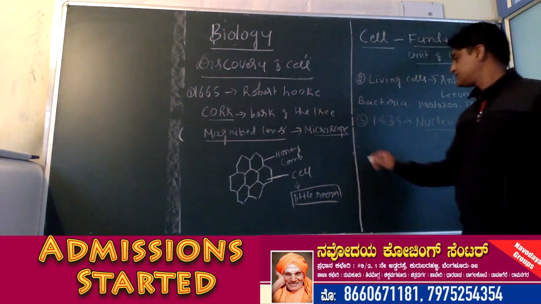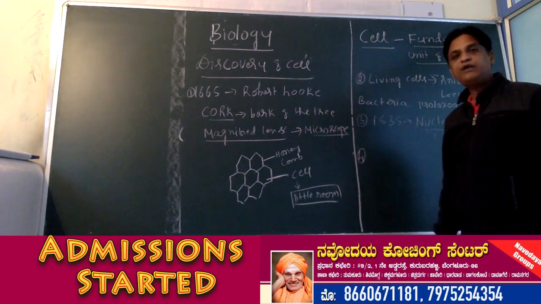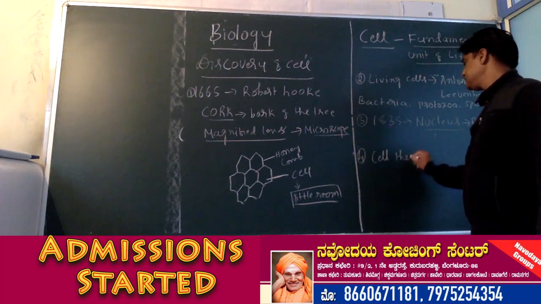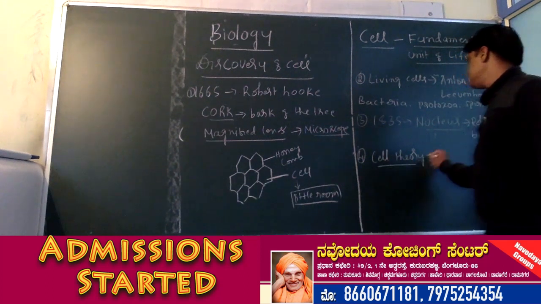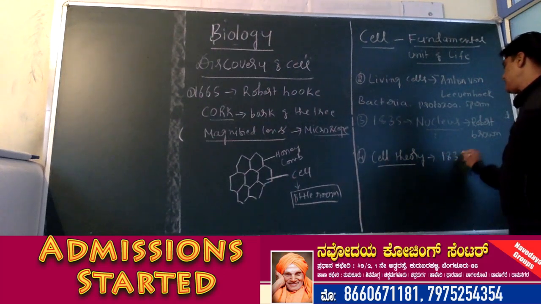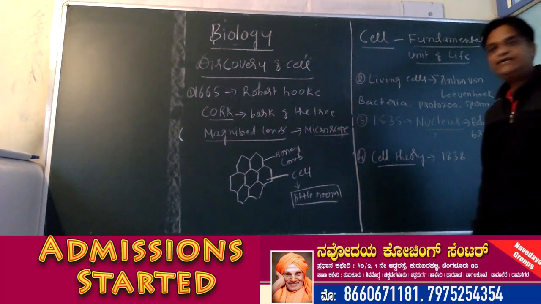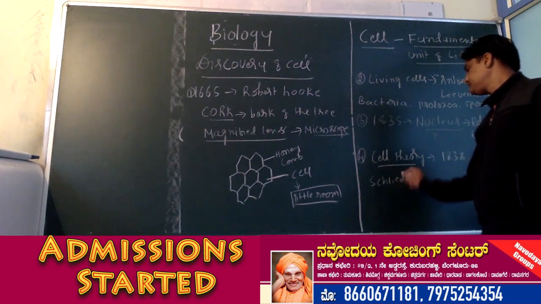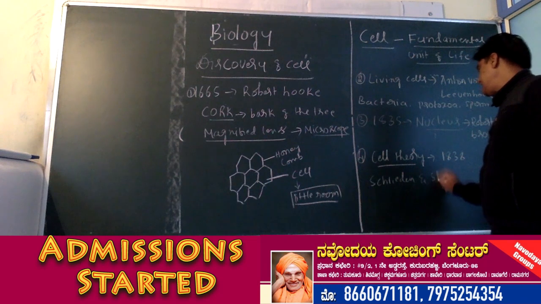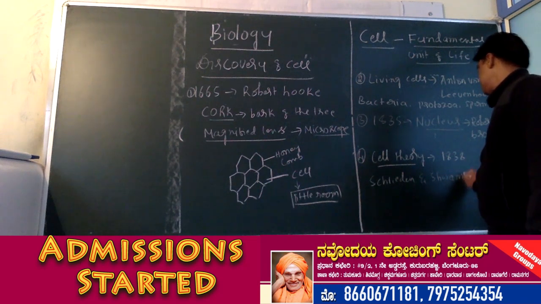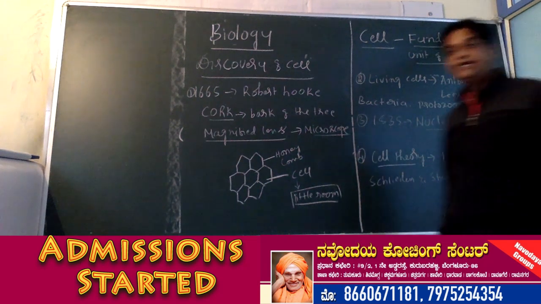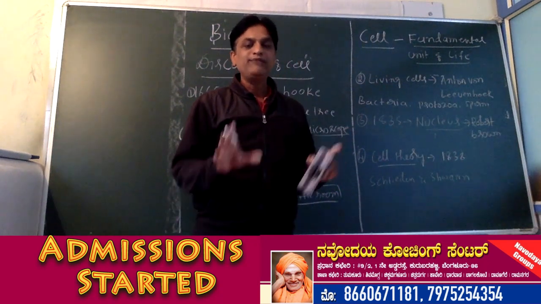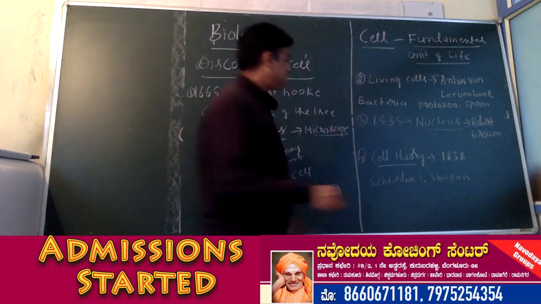And after this, one important theory was proposed which is known as cell theory. So cell theory was proposed in the year 1838 by two scientists, Schleiden and Schwann. So Schleiden and Schwann proposed cell theory. So what are the important points of cell theory?